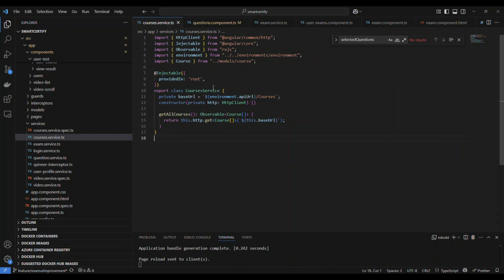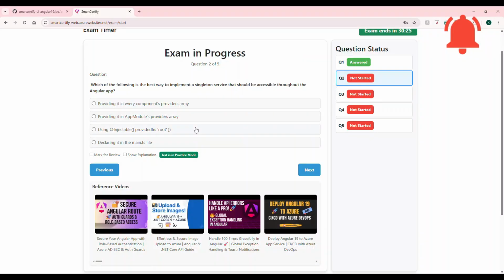If you say a service is provided in root, it means across all the components, only one instance of the courses service will be available. So based on what I explained, you can easily find what the answer is. It is using Injectable and provided at the root level. None of the other answers are correct.